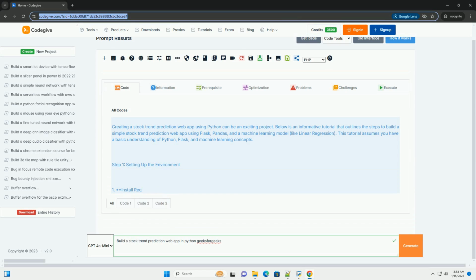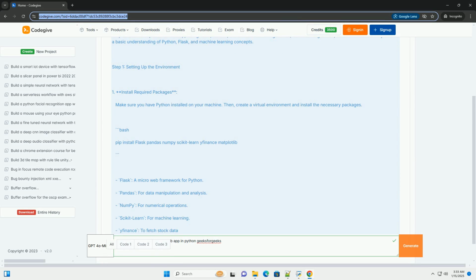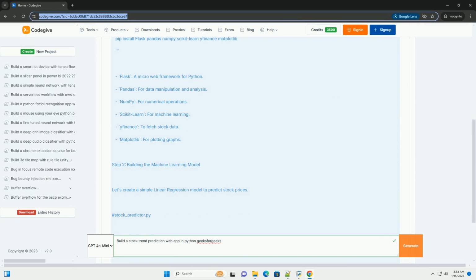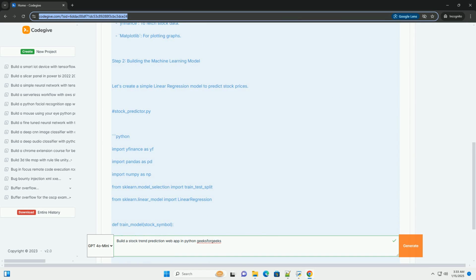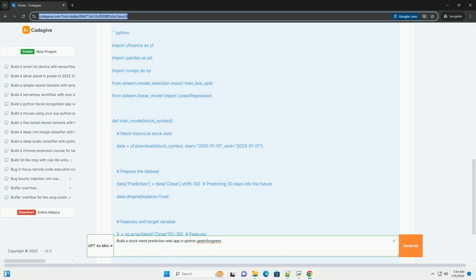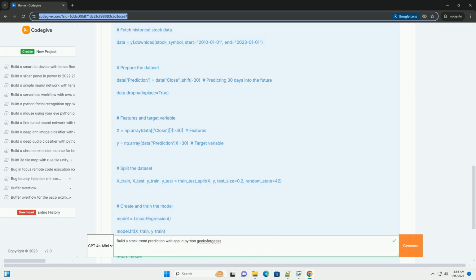Creating a stock trend prediction web app using Python can be an exciting project. Below is an informative tutorial that outlines the steps to build a simple stock trend prediction web app using Flask, pandas, and a machine learning model, like linear regression. This tutorial assumes you have a basic understanding of Python, Flask, and machine learning concepts.